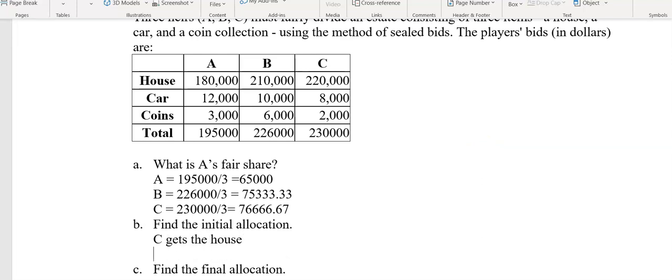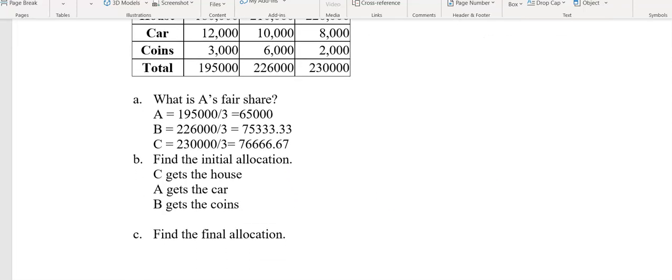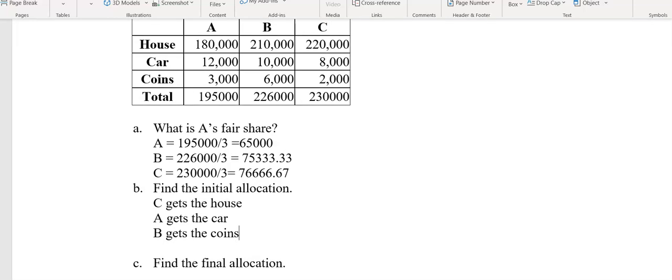All right, well, let's look at the car. 12,000, 10,000, 8,000, A gets the car. If we look at the coins, 6,000 is the biggest bid, so B gets the coins. Now, this was a case where everybody does get something, but that doesn't always happen. Since it's always the highest bidder, it could be that one person bids higher on everything.